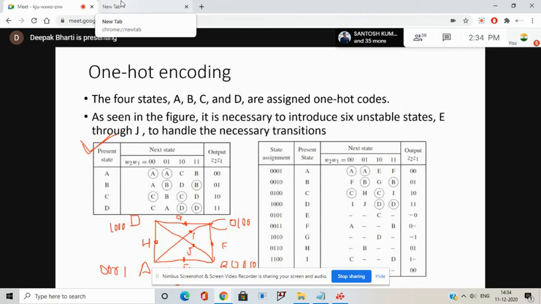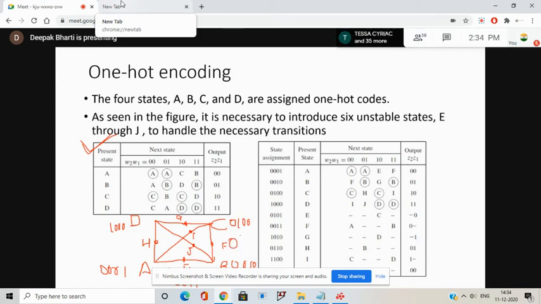Zero, zero, 1, 1. Is it having Hamming distance of 1? Yes. AE it is 1, and yes, EB is also 1. Okay, and similarly, can you find the code for F? It will be 0110.